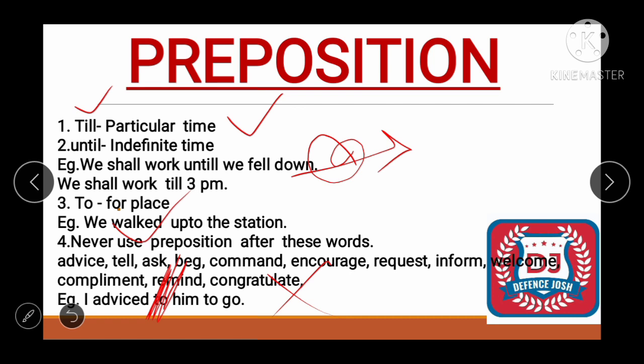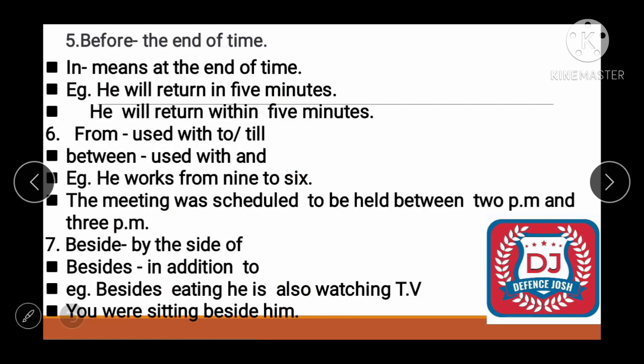So I think it's clear. If not, revise it, it's an important one. See friend, we will get the use of prepositions better the more we read. These are the mere rules, but the more we read books and other things, the better we will understand. Next one is where we use within.